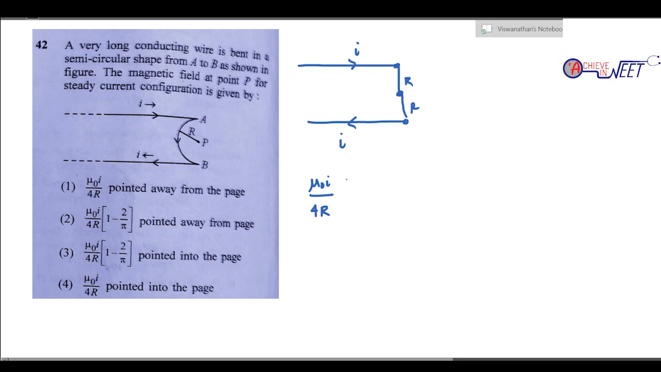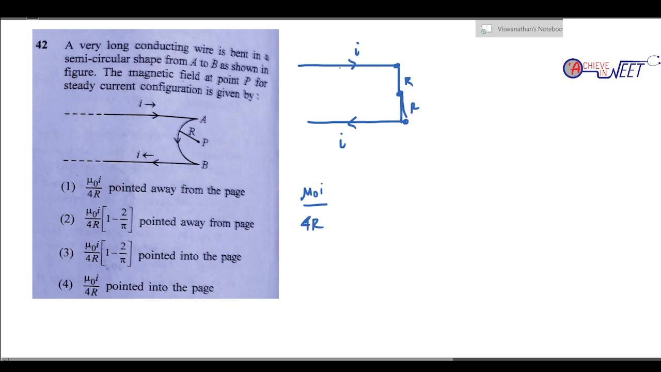½ infinite, this is the formula. How do we know? Because μ0 I by 4R into sin phi1 plus sin phi2. This is the full formula. Sin phi1 is going to be 90 degrees and sin phi2 is 0 for ½ infinity. For full infinity, phi2 becomes 90. For ½ infinity, phi2 is going to be 0. So sin 90 is 1, so it's μ0 I by 4R only, because sin 90 is 1. So μ0 I by 4R is for a ½ infinite wire.